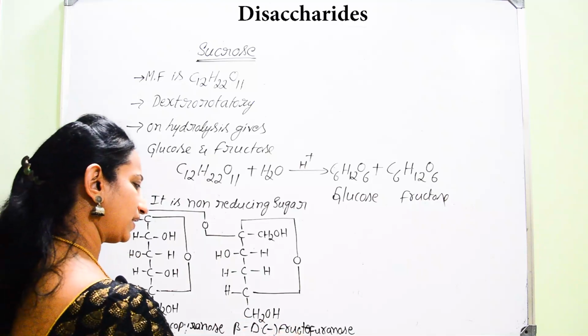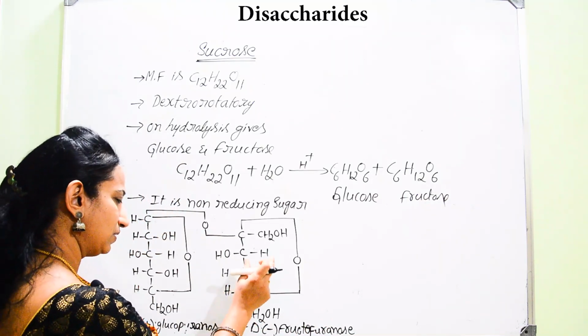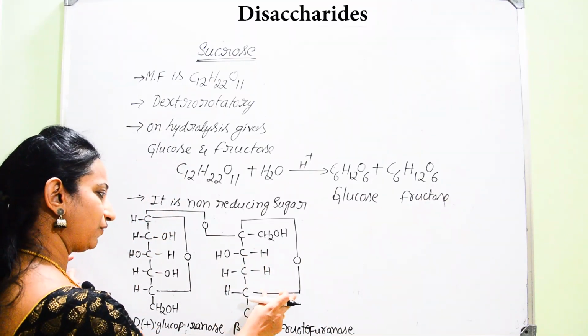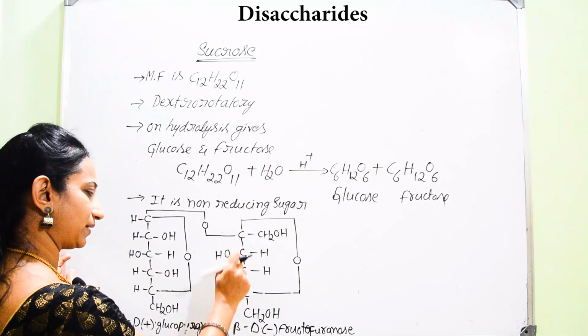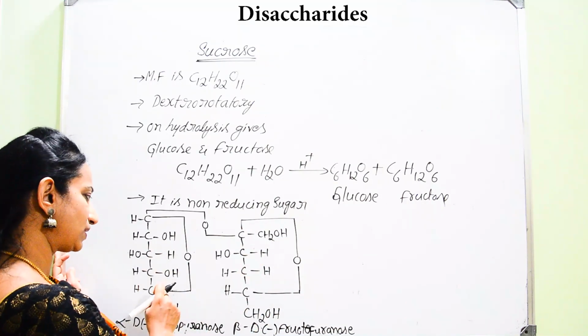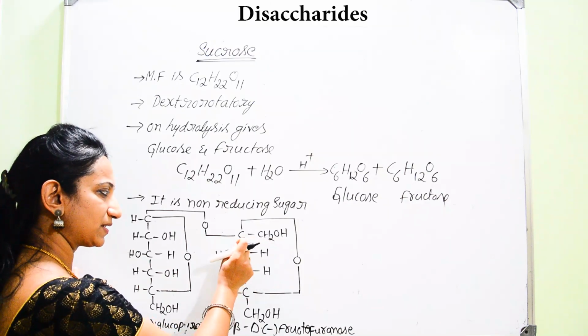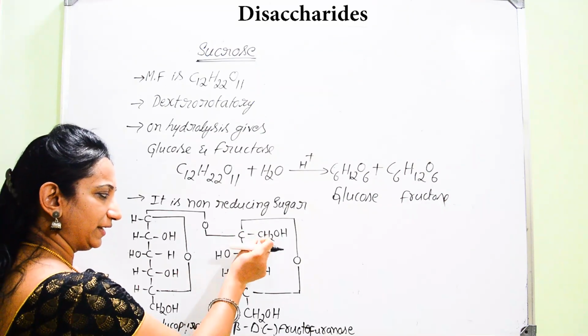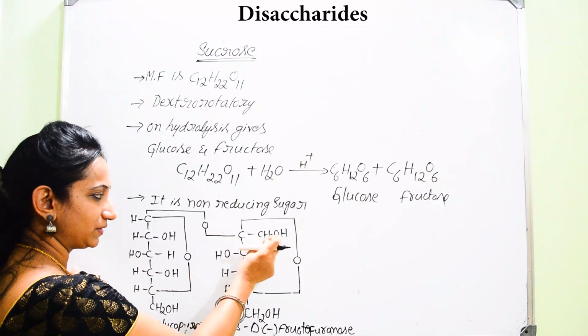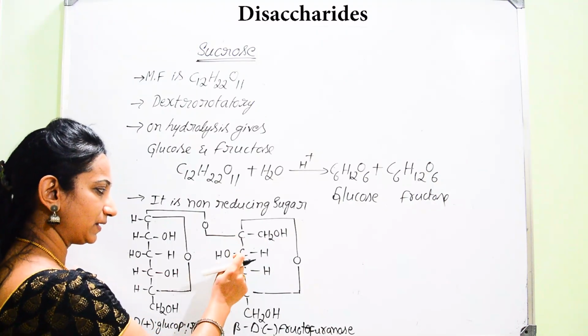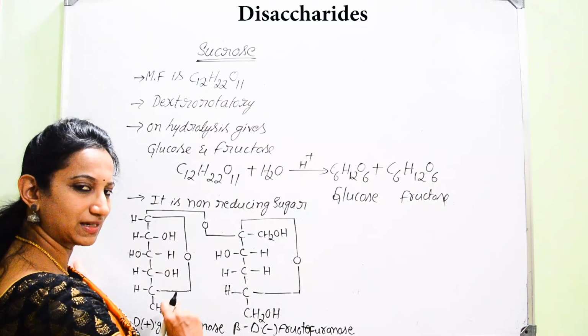And here, in case of fructose, it will form a pentagonal ring, a cyclic ring. So in glucose it is a hexagonal ring, and here it is a pentagonal ring. The first carbon atom is present to the side of the second carbon atom. This is the first carbon atom, second carbon atom, third, fourth, fifth and sixth carbon atom.